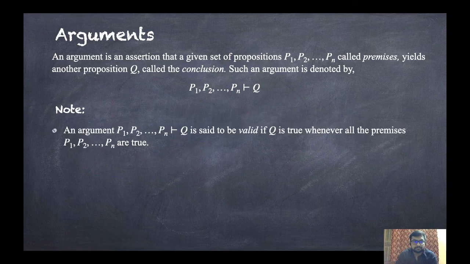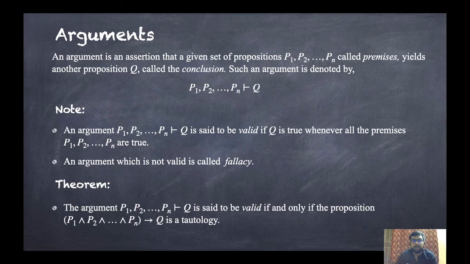Note: an argument P1, P2, Pn, Q is called valid if Q is true whenever all the premises are true. An argument which is not valid is called a fallacy.